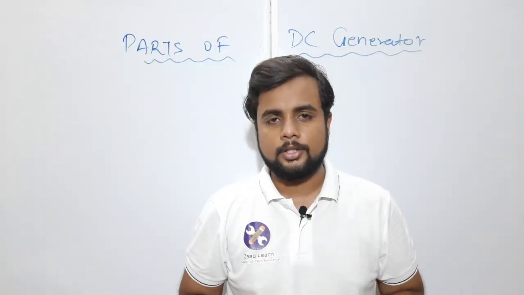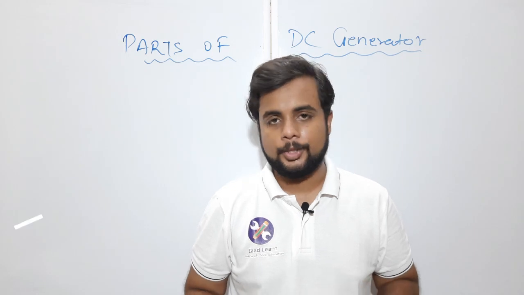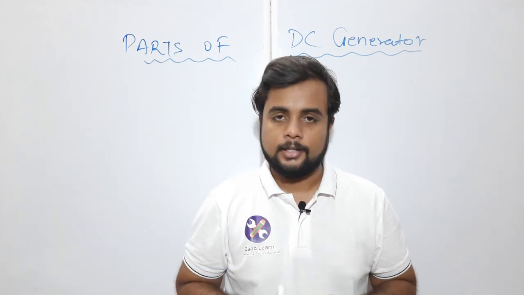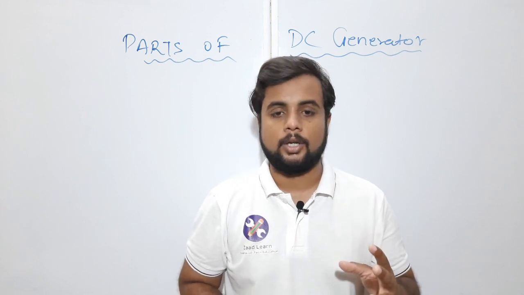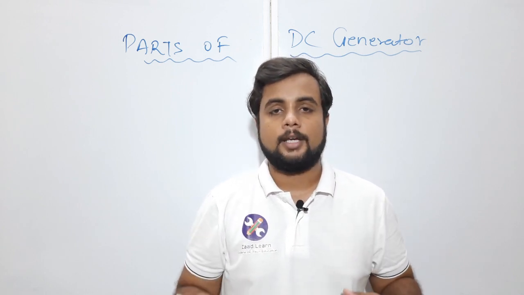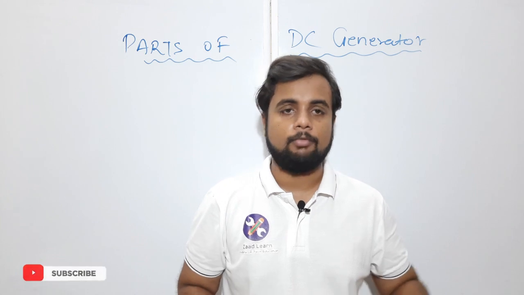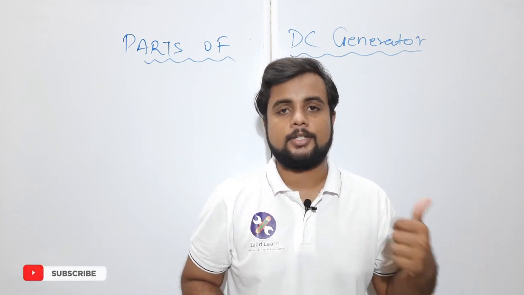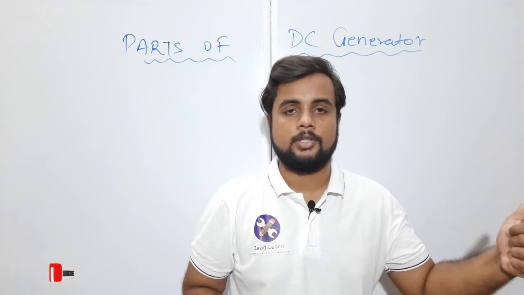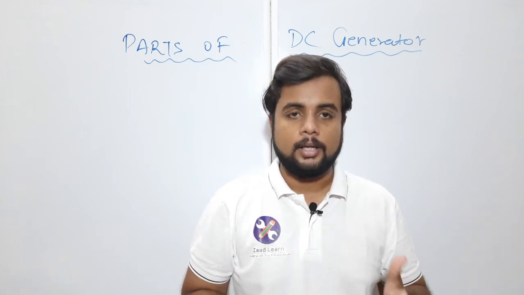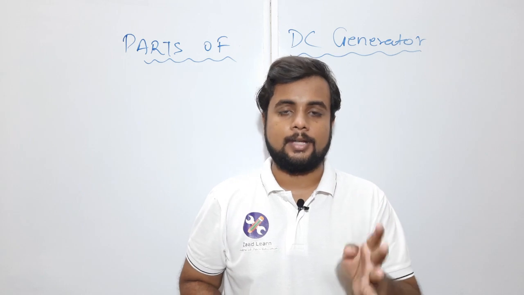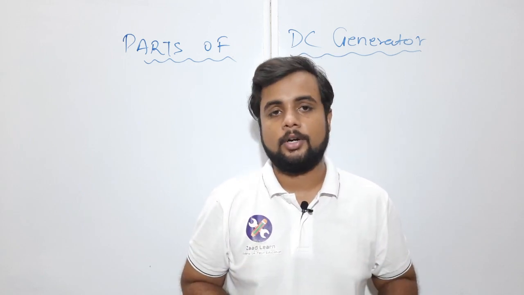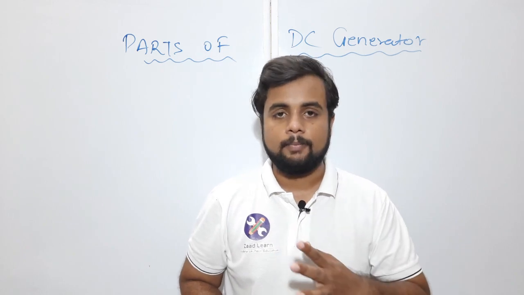A DC generator consists of two main parts. One is the armature, another is the field. The armature keeps rotating inside the generator and the field is stationary. Sometimes people call the armature and field by different names, which are rotor and stator. The stator, like the name suggests, is stationary. That means the field is actually the stator, and the rotor, in case of a DC machine, is actually the armature. So the two main parts of a DC generator are the armature and the field.